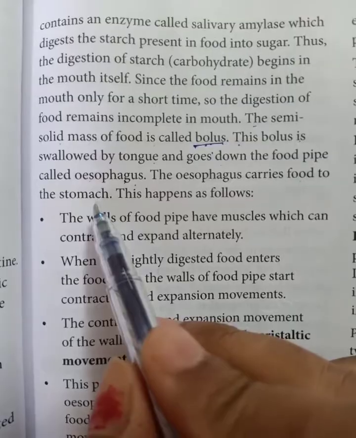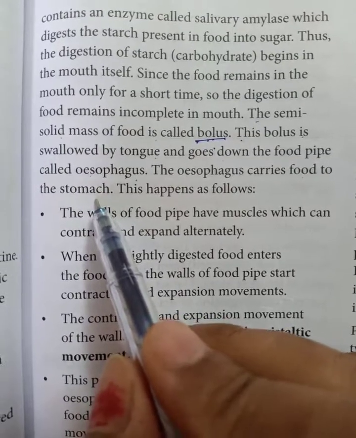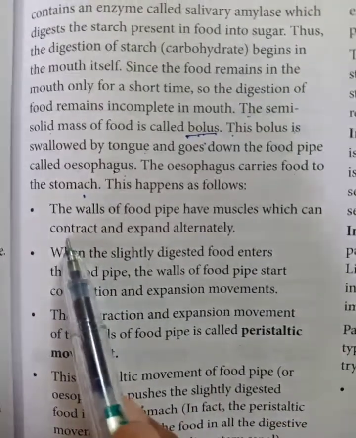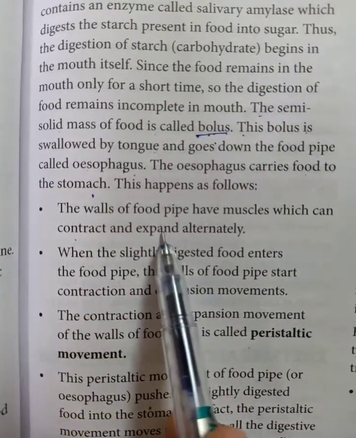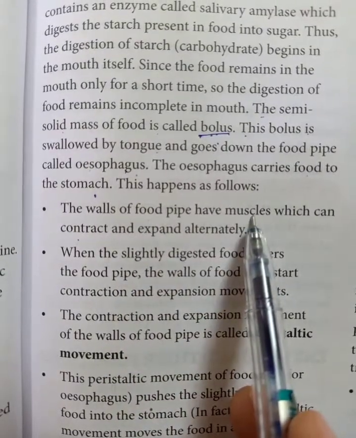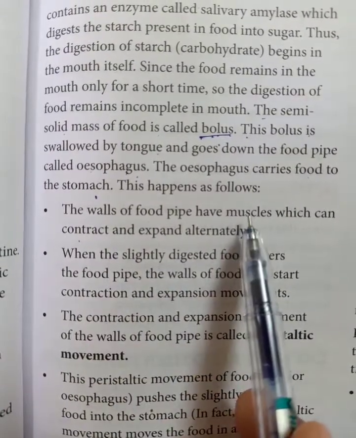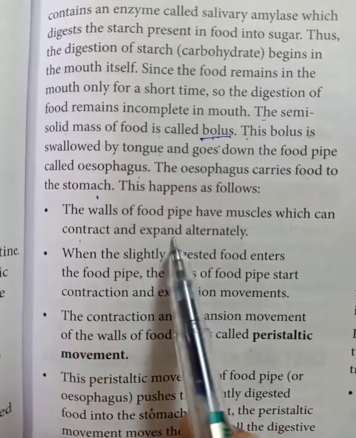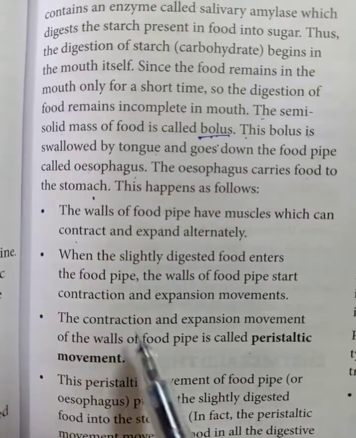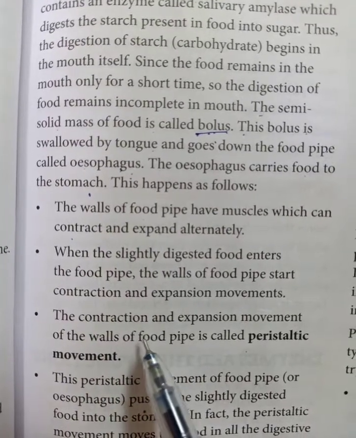As I told you in the previous lecture, the wall of the food pipe contains muscles, which expand and contract, so the food goes down into the stomach.